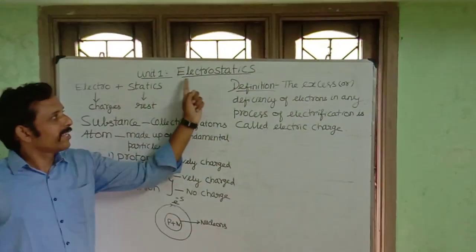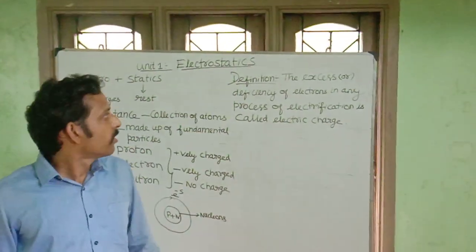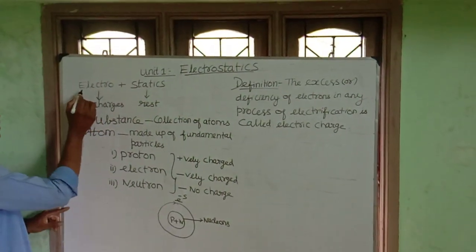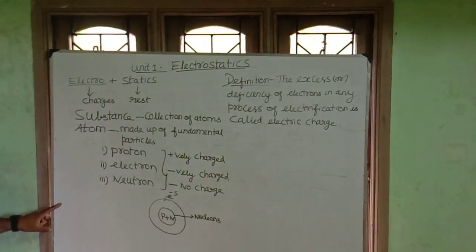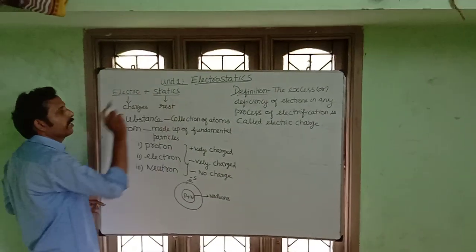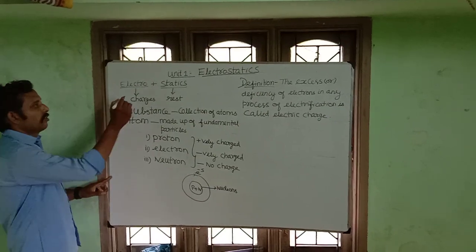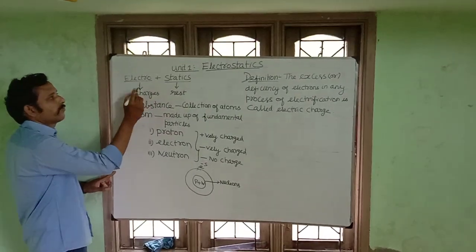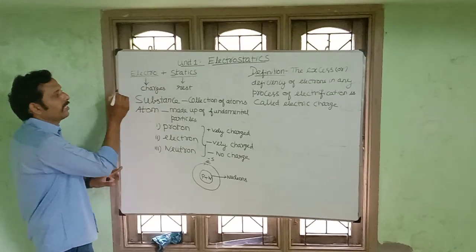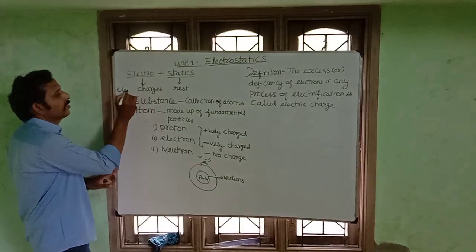First unit, electrostatics, students. Divide this into 2: electro and statics. What is the meaning of electro? Electro means charges, that is electric charges.